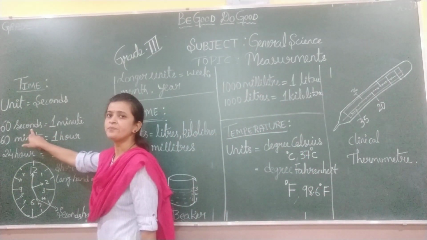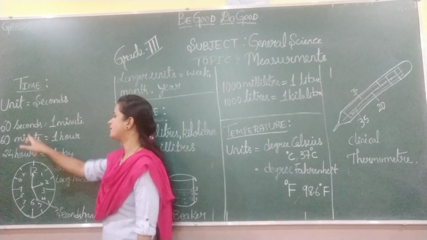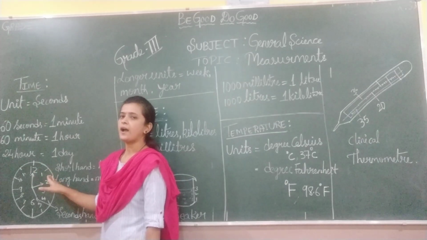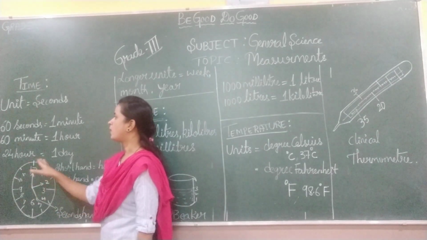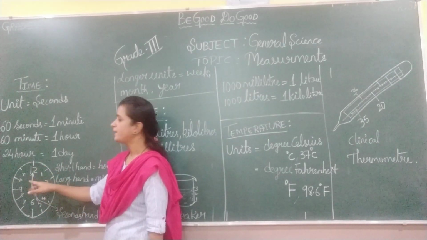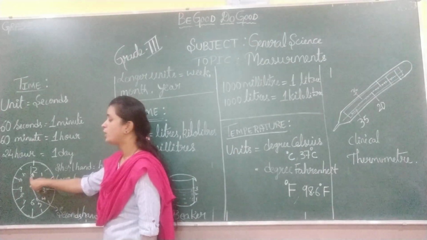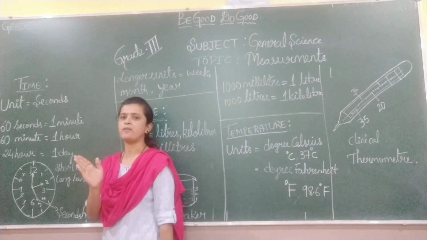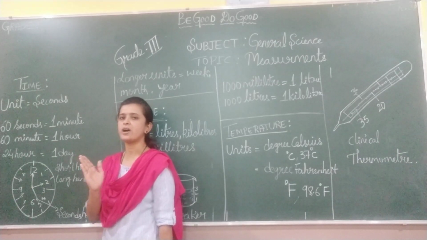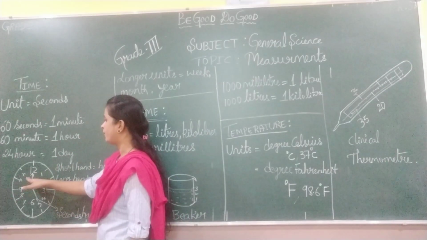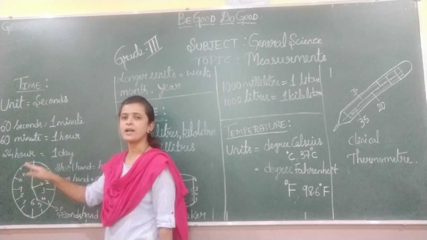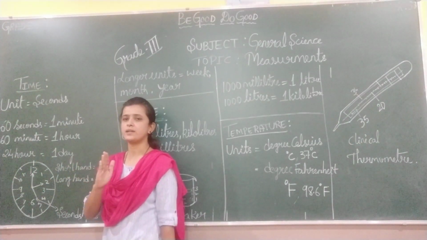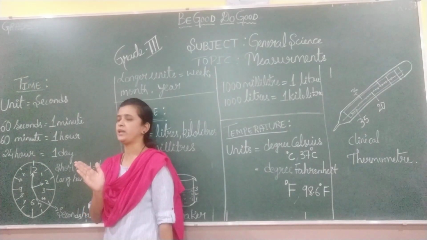It completes the 60 seconds. Then after the second hand completes one round, simultaneously the long hand slightly moves 1 point forward, so that means our hand moves to 1 minute.